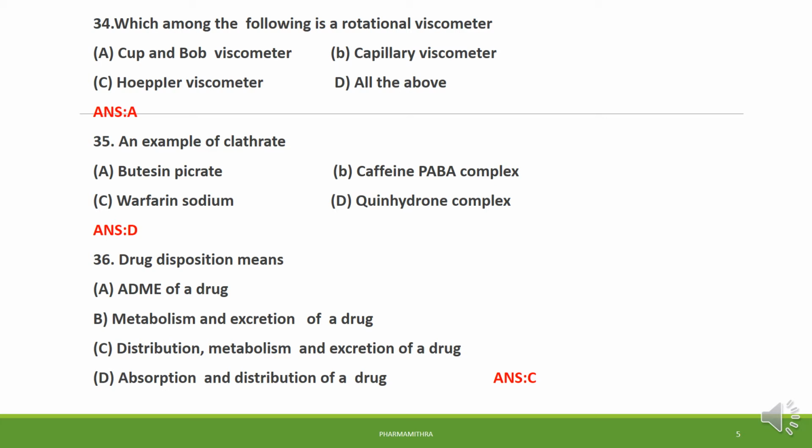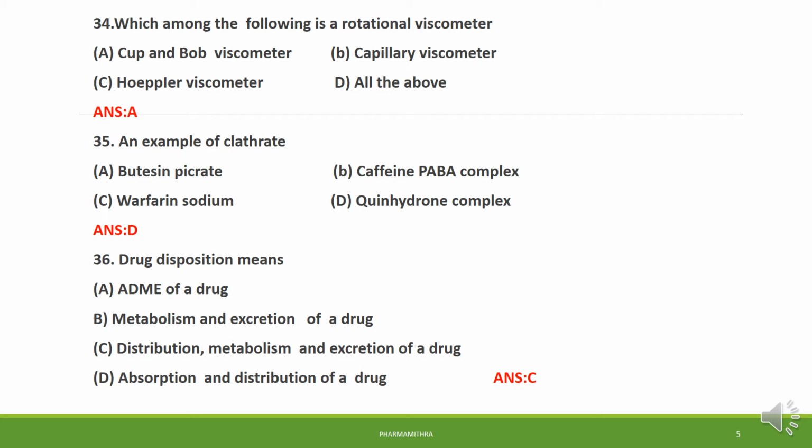Here our sample is accommodated between the gap of the cup and bob, and the cup and bob is made to rotate, and a torque or a shearing stress is applied and measured by a spring or sensor in the drive of the bob. This is the mechanism of the cup and bob viscometer. So cup and bob viscometer is an example for the rotational viscometer. So option A is the right answer.